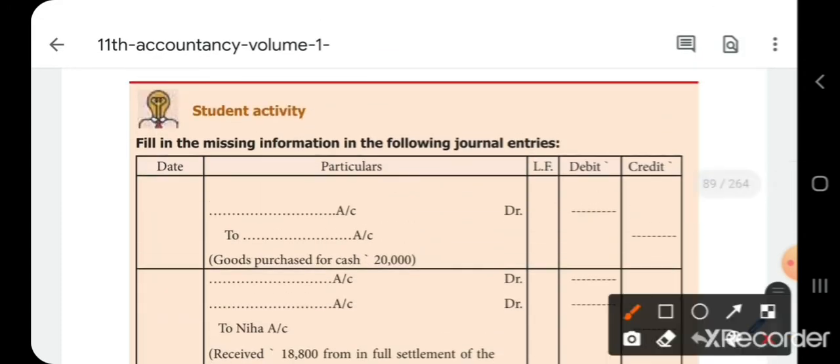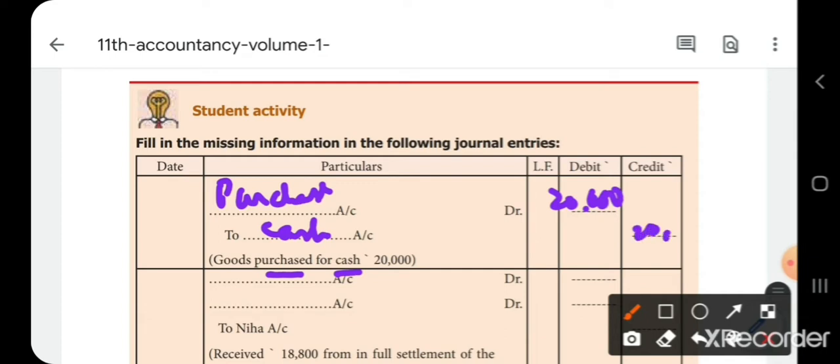First one, goods purchased for cash. So what are the accounts involved? Purchase and cash. Here goods are purchased, goods are coming in. So the entry will be purchase account debtor, cash is going out, to cash account. Amount is 20,000. Purchase account debtor to cash account 20,000.